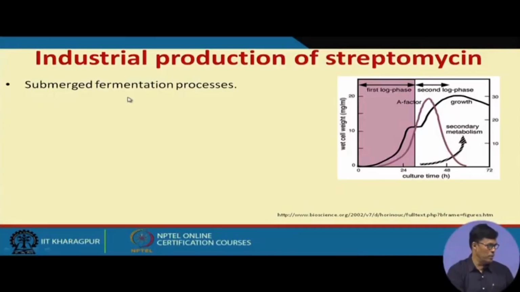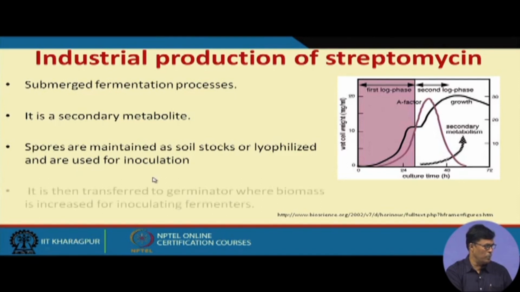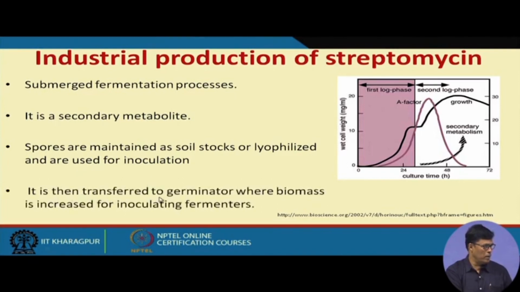And mostly what we use in the fermentation unit is submerged fermentation. The reason is that we get the whole fermentation broth, your microorganism will grow and give the product, and that is why it is very effective. So, submerged fermentation is used here. It is the secondary metabolites, and spores are maintained as soil stock or lyophilized and are used for inoculations, and